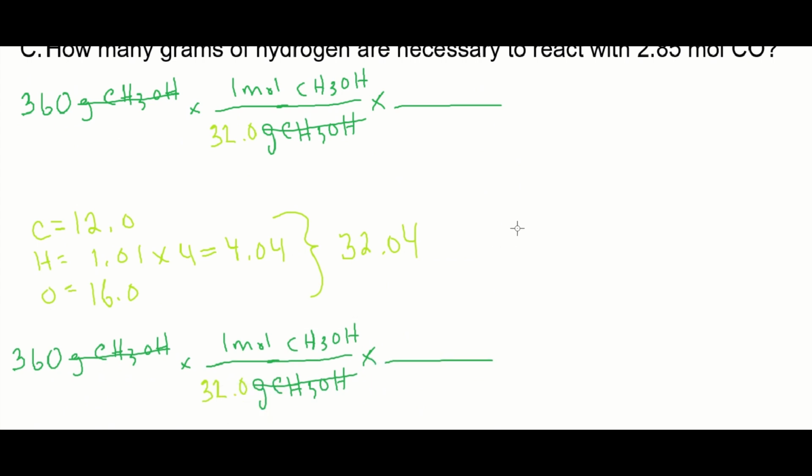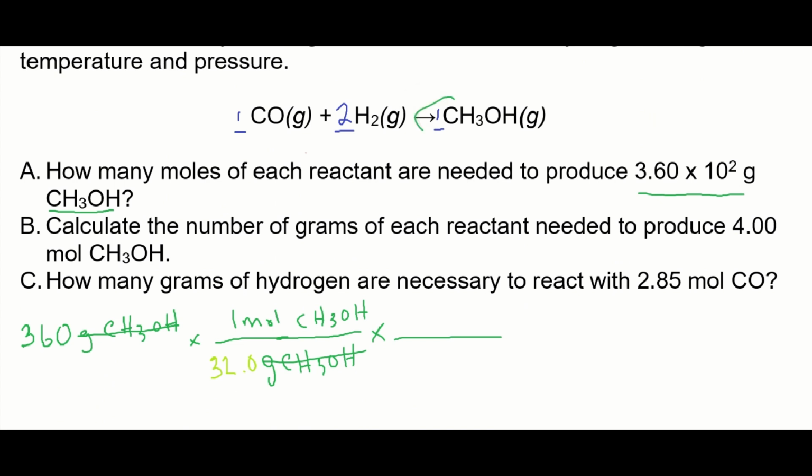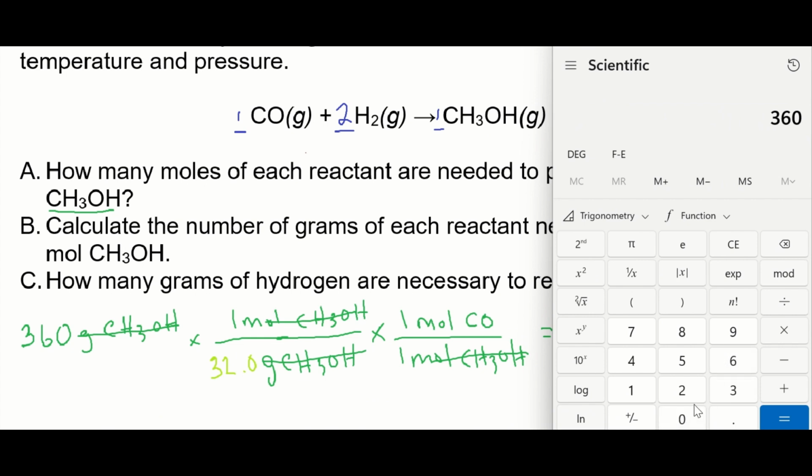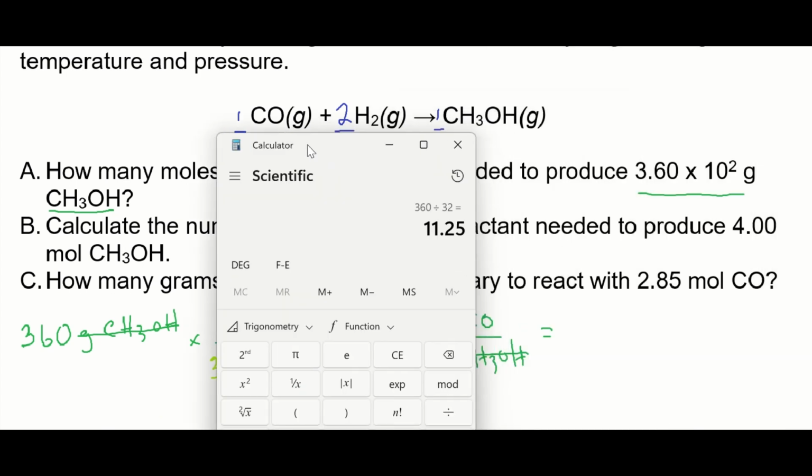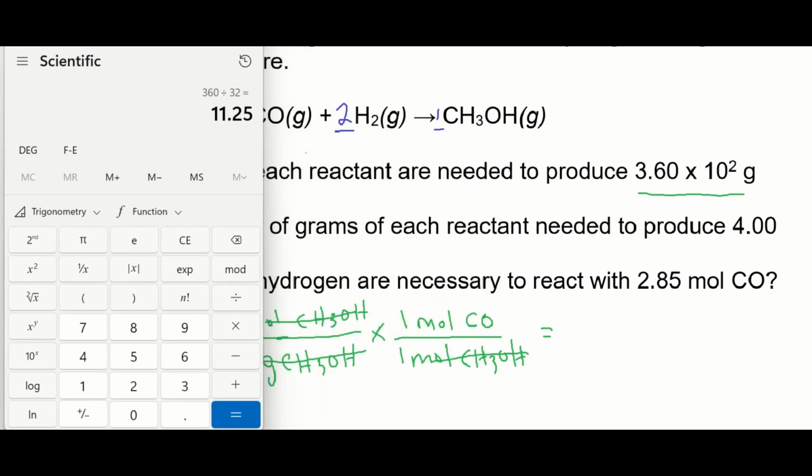Okay. So let's see, what is the mole ratio? All right, so it's a 1-to-1 ratio with carbon monoxide. So we don't even need this step, but we will just to show our work. Cancel, cancel. And what do we ask for? How many moles? All right, we don't need the final step because we have moles right now of one of our reactants, carbon monoxide. Let's punch these numbers in. 360 divided by 32 equals 11.25. How many sig figs did they give us? They give us 3 sig figs, so our answer is going to be 11.3.